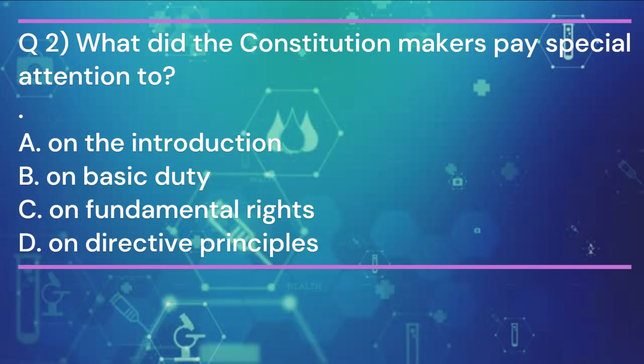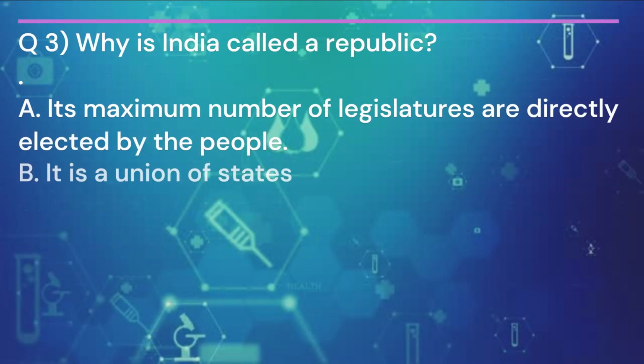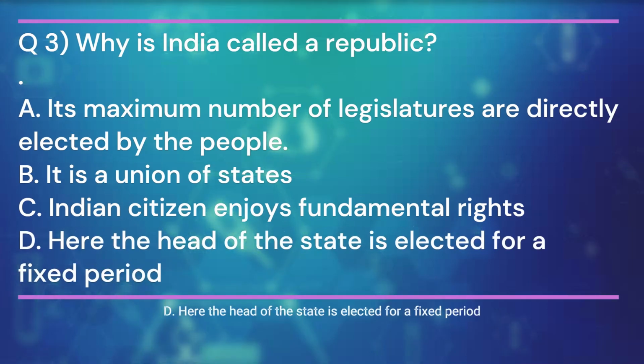And the answer is A. On the introduction. Question 3. Why is India called a republic? And the answer is D. Here the head of the state is elected for a fixed period.